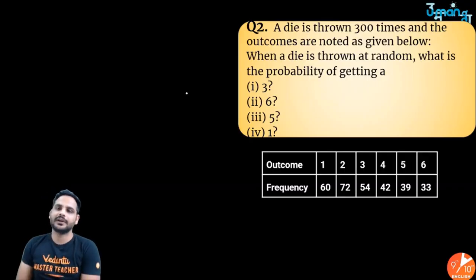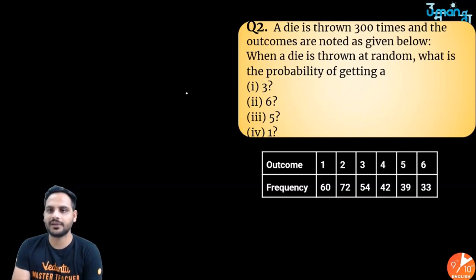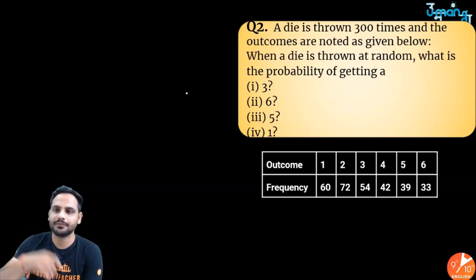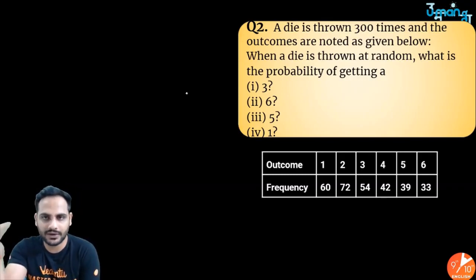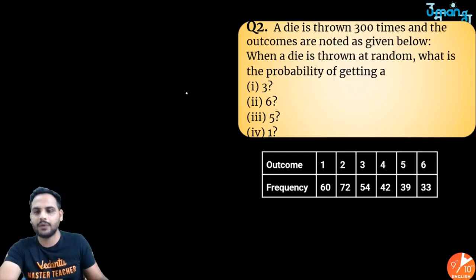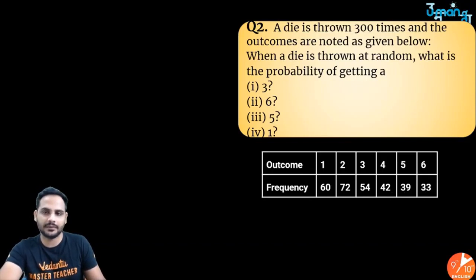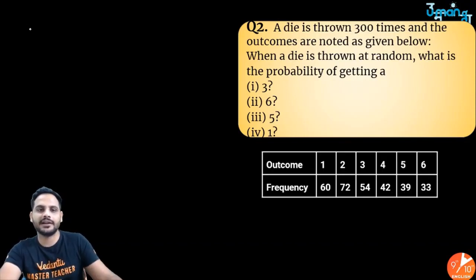A die is thrown 300 times and the outcomes are noted as below. We have thrown this die 300 times, and 1 is coming 60 times, 2 is coming 72 times, 3 is coming 54 times, 4 is coming 42 times, 5 is coming 39 times, and 6 is coming 33 times. So what is the probability of getting a 3?